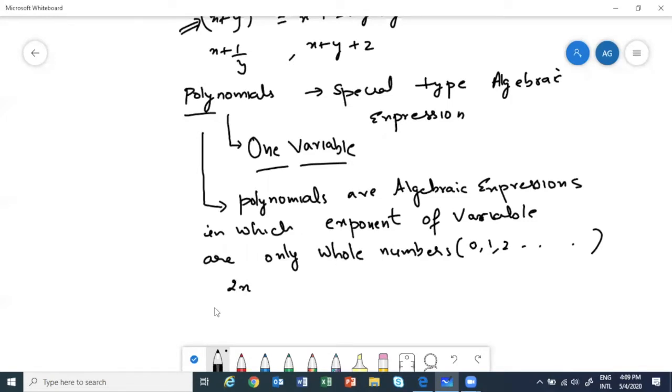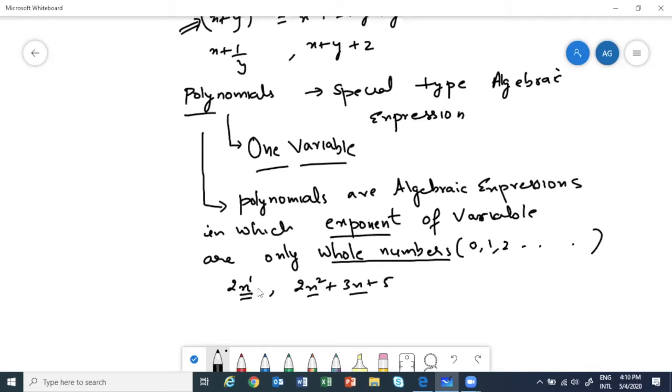It is a polynomial. Why? Because the variable is x and the power is 1. For example, if I write 2x square plus 3x plus 5, this is again a polynomial. Why? Because the exponent of the variable is only a whole number.